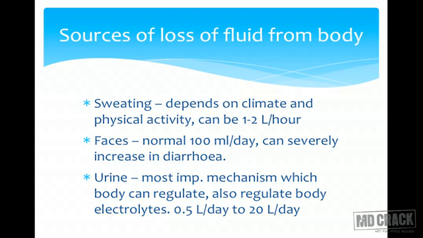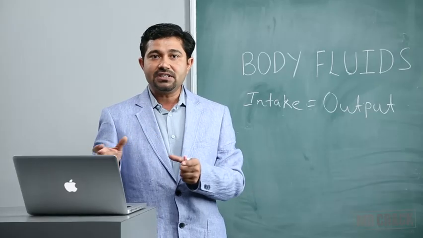And the last but the most important fluid loss mechanism is through urine. Now, what is the importance of this mechanism? This is the only mechanism which the body can regulate. If you understand the capacity of the kidney, it can excrete from 0.5 liters to even 20 liters per day. How do the kidneys monitor this loss?